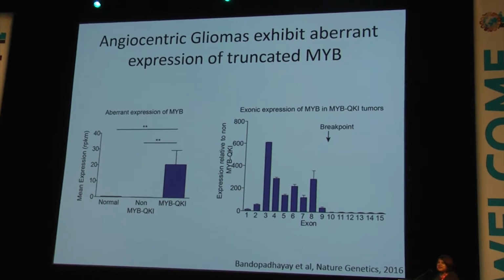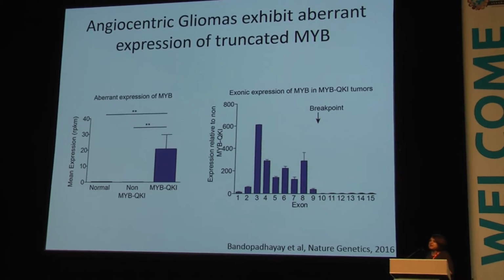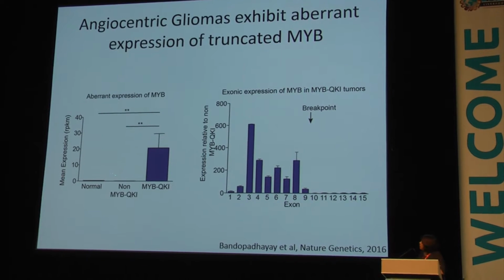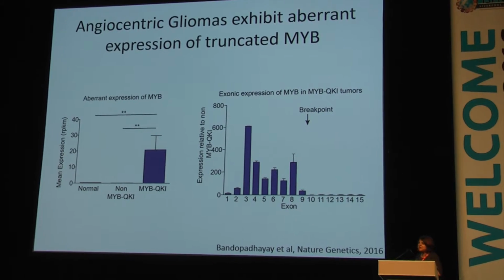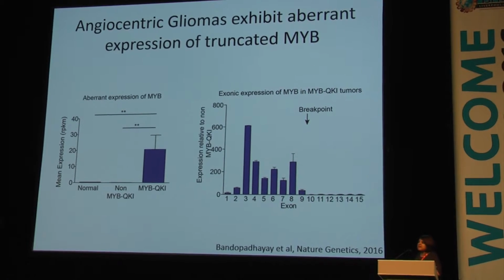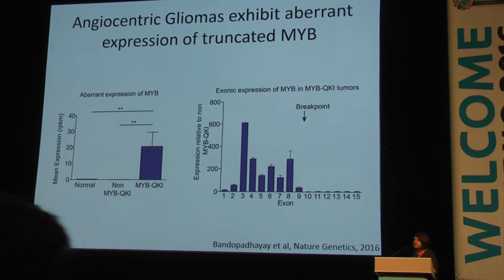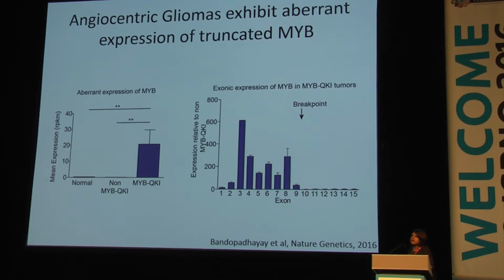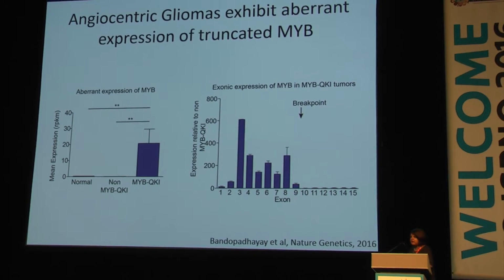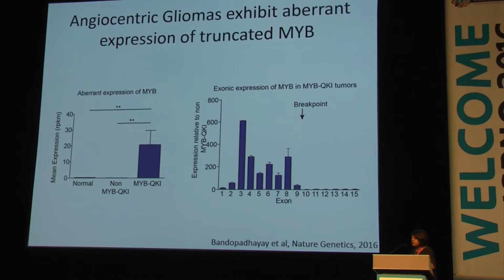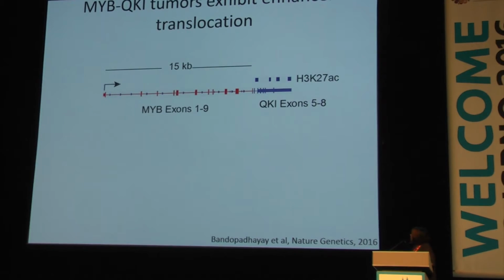We were really interested in this observation that MYB is not normally expressed in normal brain. When we looked at the BRAF altered tumors in the same cohort, we also saw no evidence of MYB expression, so this is the normal. But in all of the tumors in which we observed a rearrangement, there was aberrant expression of MYB-QKI, and very interestingly, this aberrant expression at an exon level corresponded to the breakpoint of the rearrangement, suggesting that it was being driven off the rearranged allele and not the wild type intact allele.